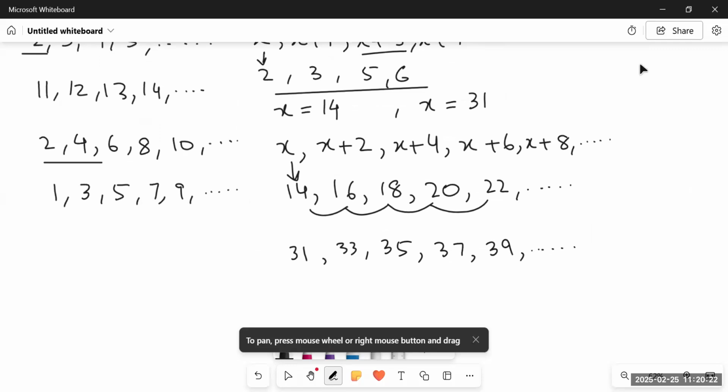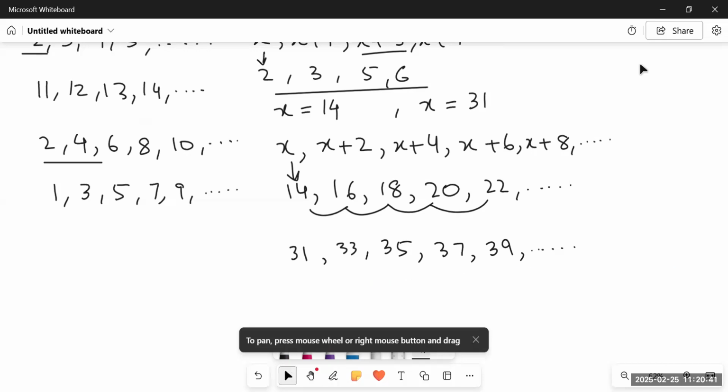So you see, when we are talking about consecutive numbers, in general, there would be a gap of 1. So the numbers would be x, x plus 1, x plus 2, and so on. But when the numbers are consecutive even or consecutive odd, then there would be a gap of 2 every time.